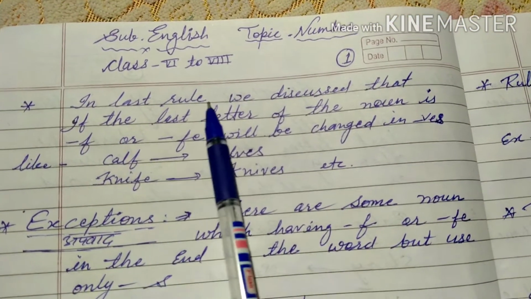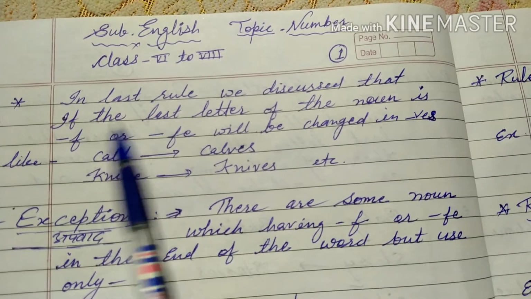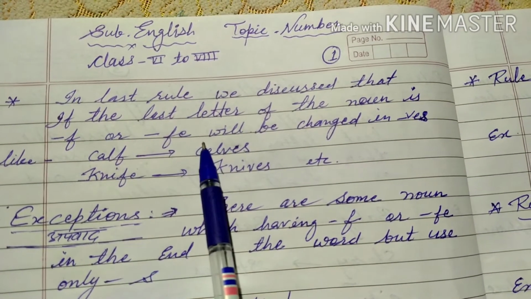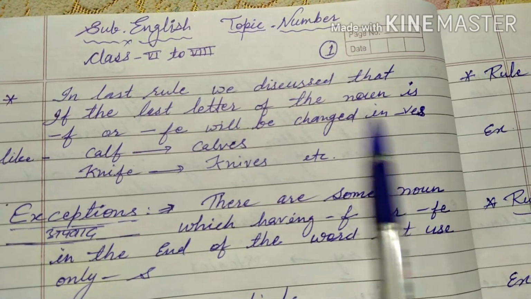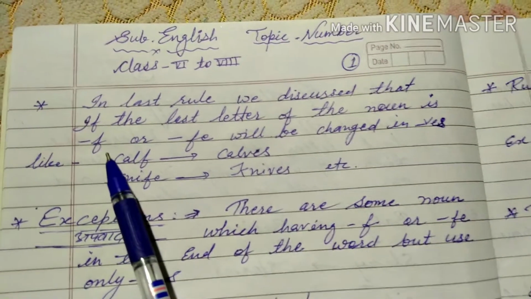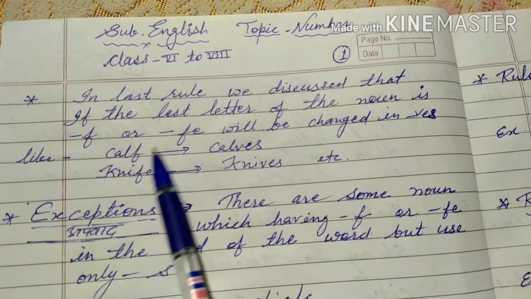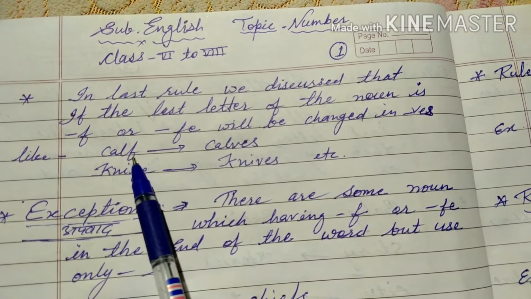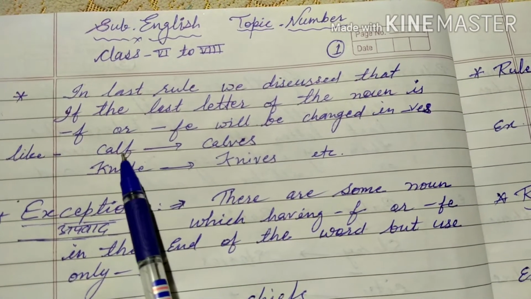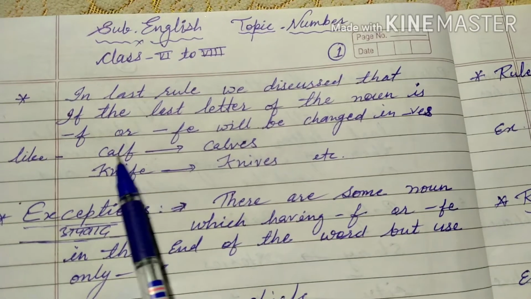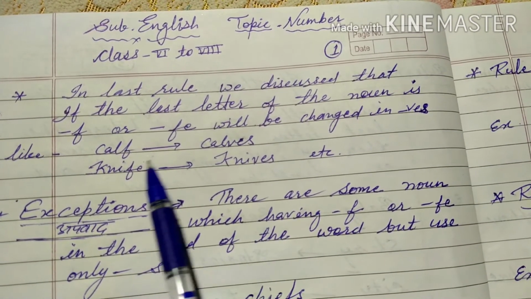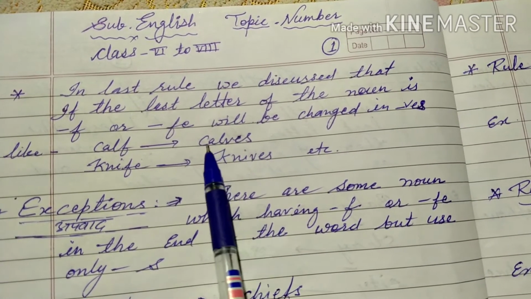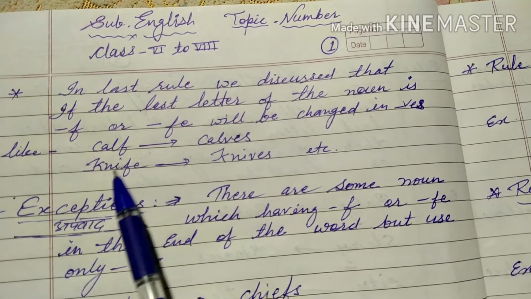In the last rule we discussed that if the last letter of the noun is F or FE, it will be changed to VES. That was the fifth rule: if the last letter is F or FE, it will change to VES. So calf, calves. F changes to VES. If the last letter is F or FE, it will change to VES. So calf, knife, knives.